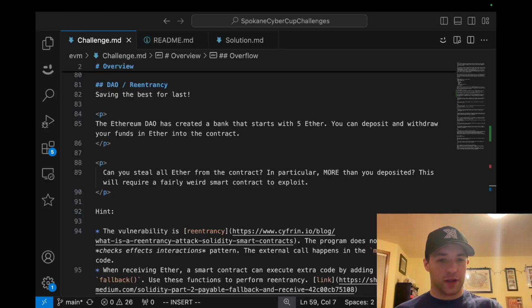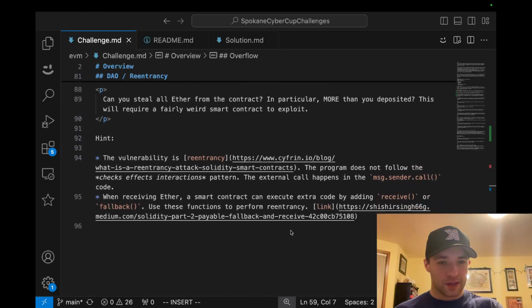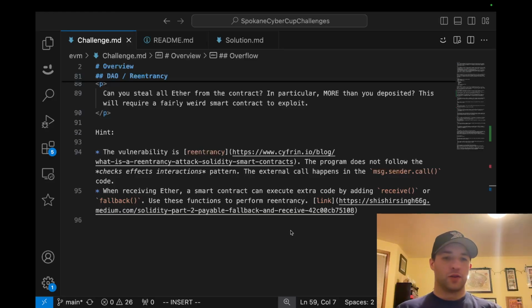The vulnerability is reentrancy. The program does not follow the checks, effects, interactions pattern. The external call happens in the message.sender.call code. When receiving Ether, a smart contract can execute code by adding receive or fallback. Use these functions to perform reentrancy.